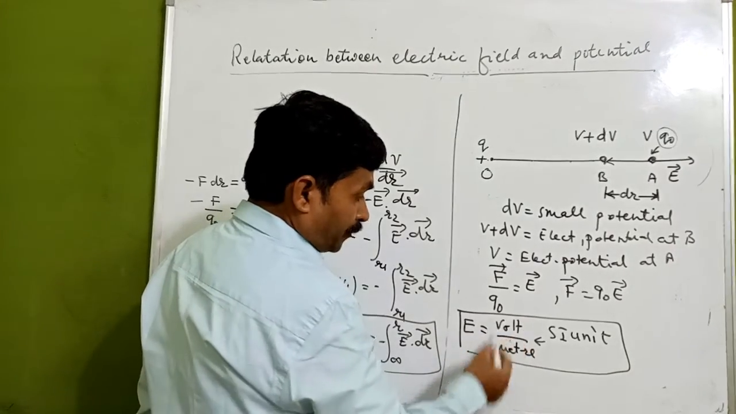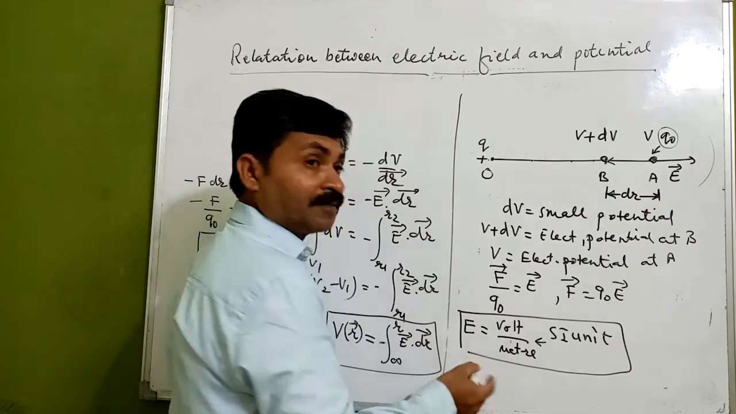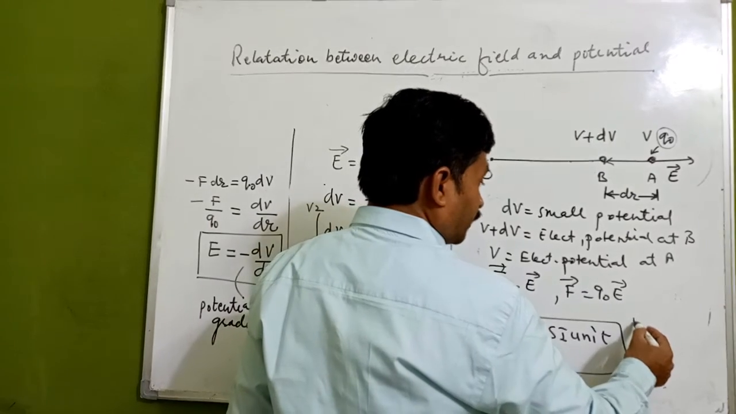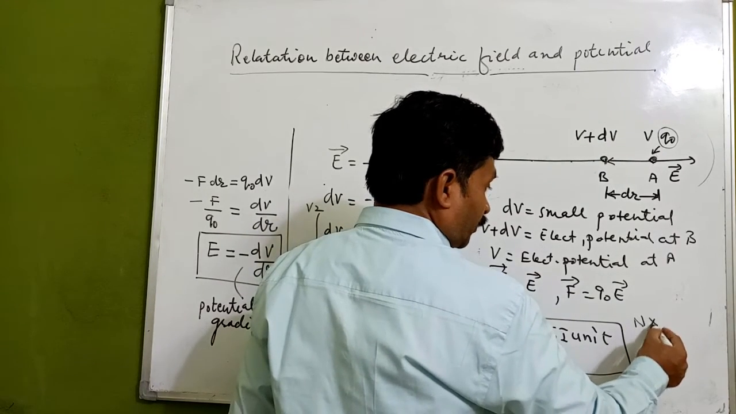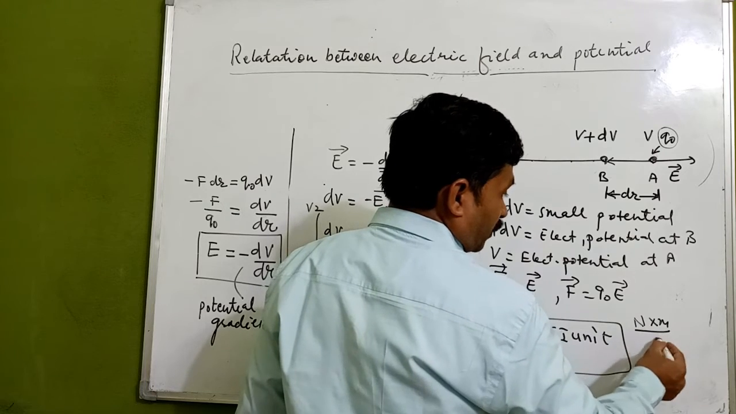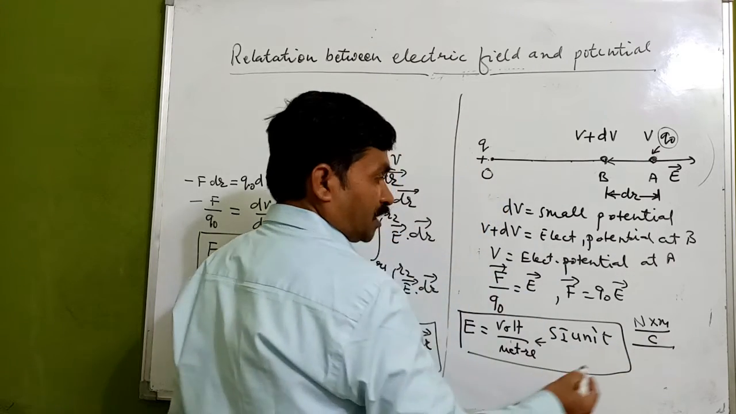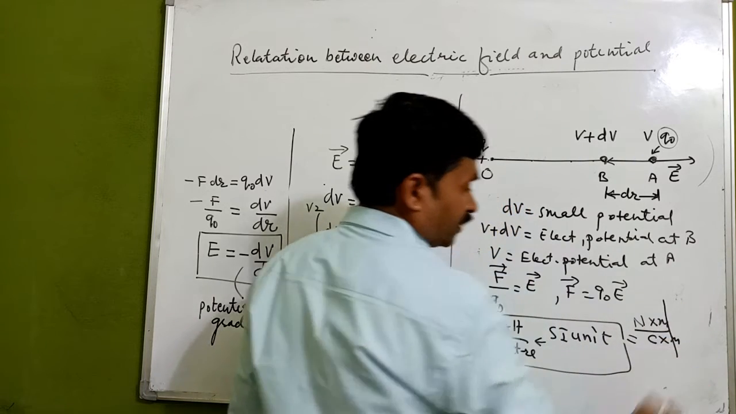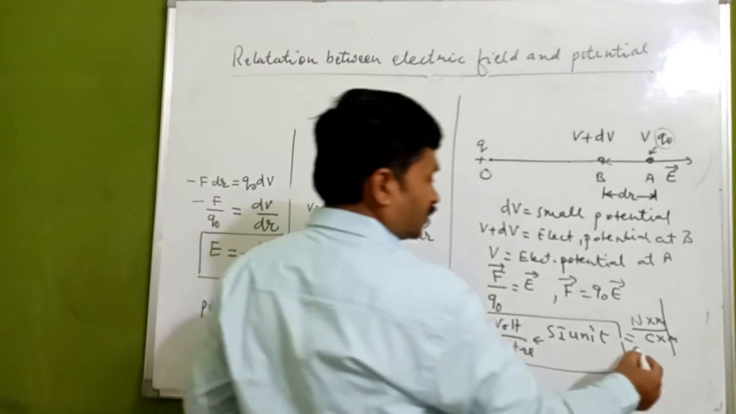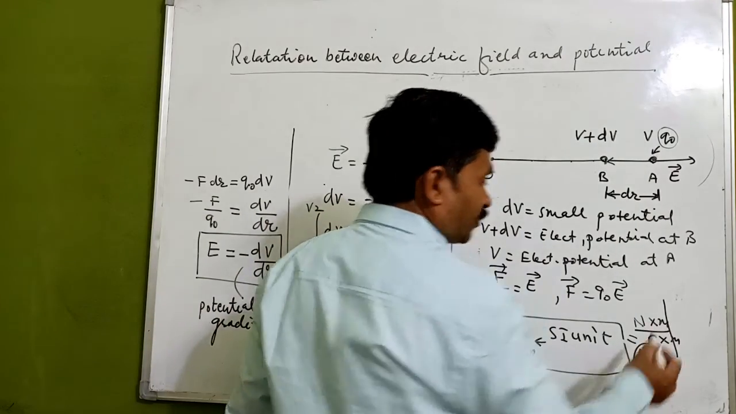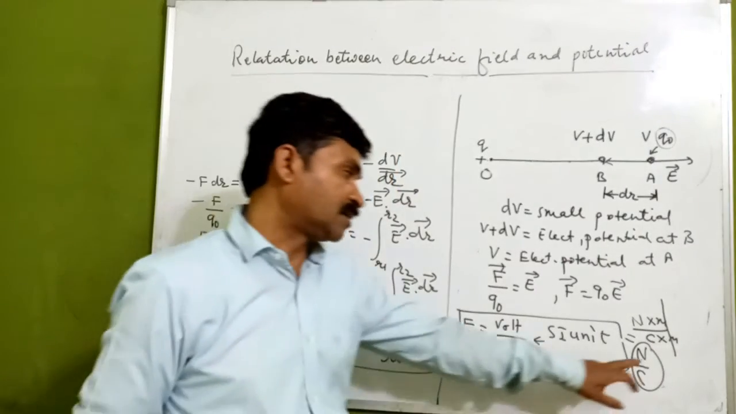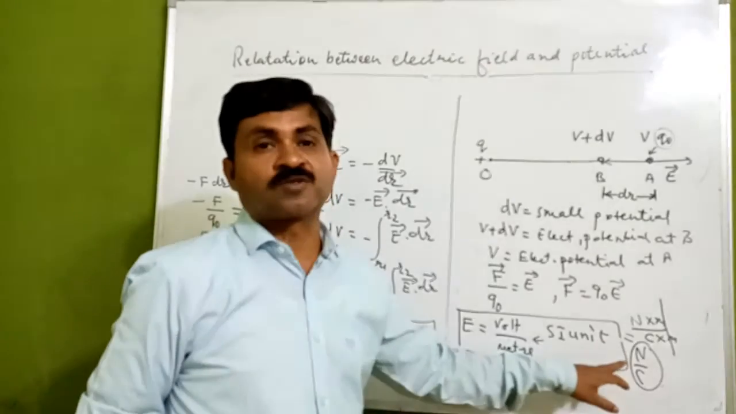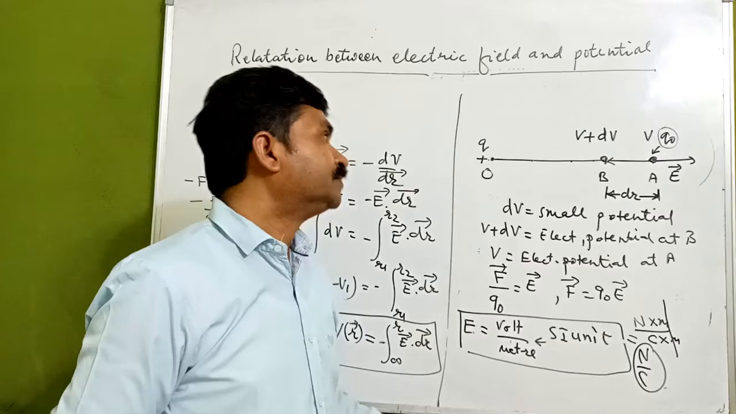So volt per meter, that we can write as work done per unit charge. Work done per unit charge means we can write Newton into meter, this is the work done, per coulomb divided by meter. So ultimately, meter and meter cancel. Again we get the same unit, Newton per coulomb, which we have already discussed in the previous lecture. Newton per coulomb is also the SI unit of electric field, and volt per meter is also the SI unit of electric field.